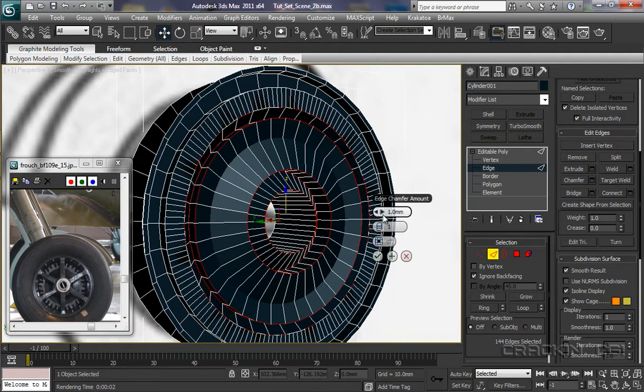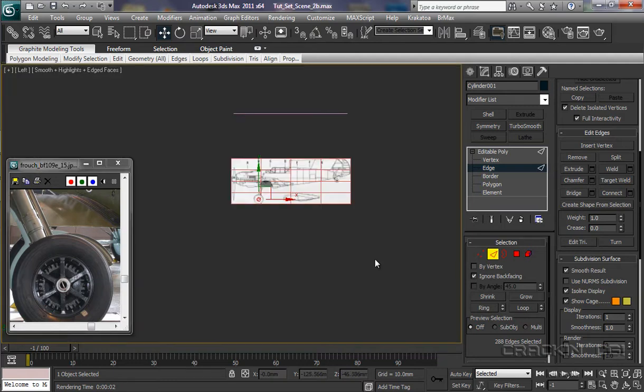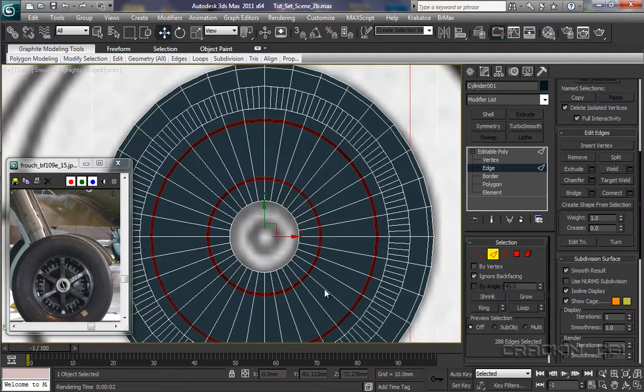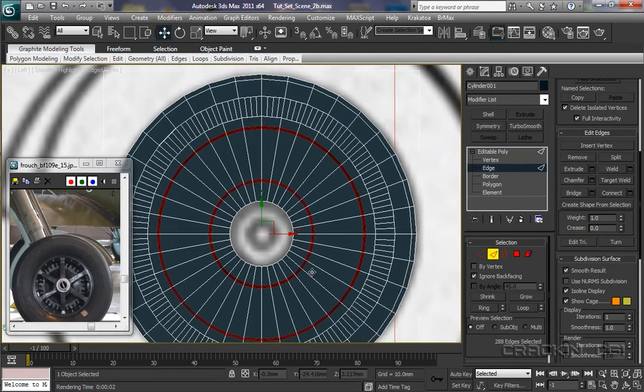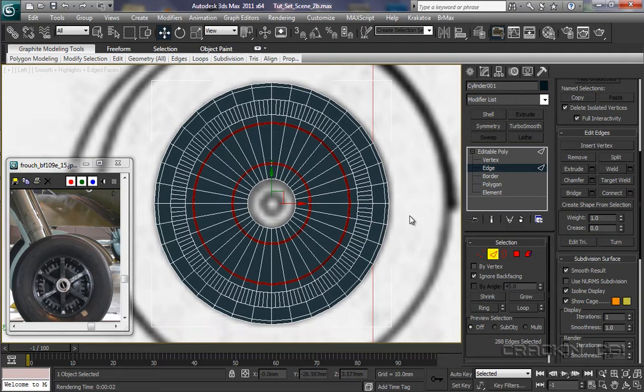Again it goes crackers, so clear it and let's just increase it by 0.2. Looks fine. Say OK on that. Into our left viewport, so L on the keyboard, let's zoom in and zoom back. Now we're going to leave this for a moment.